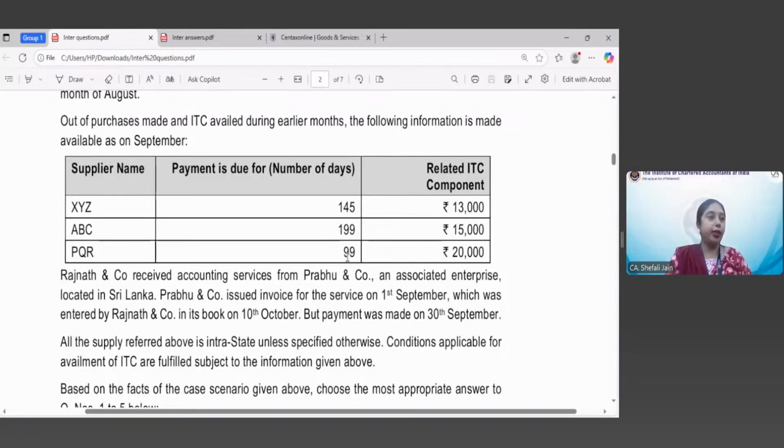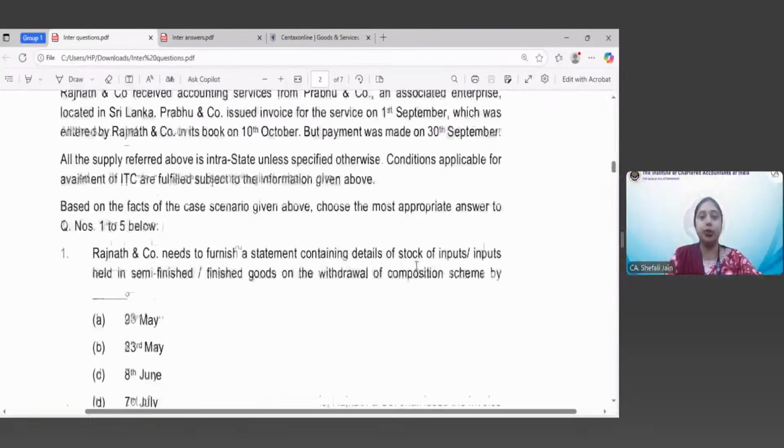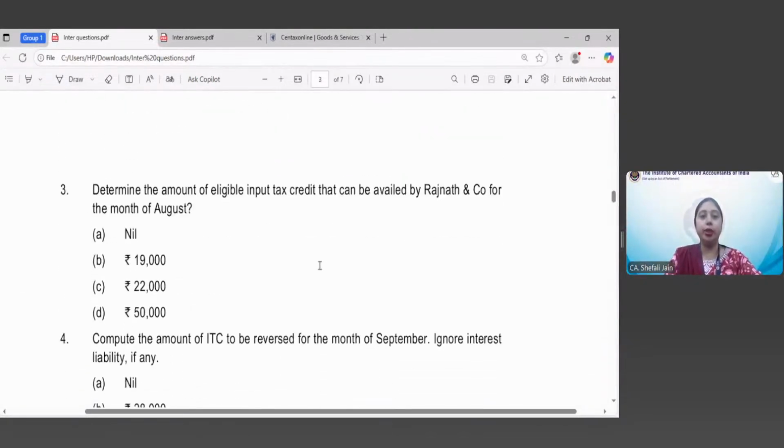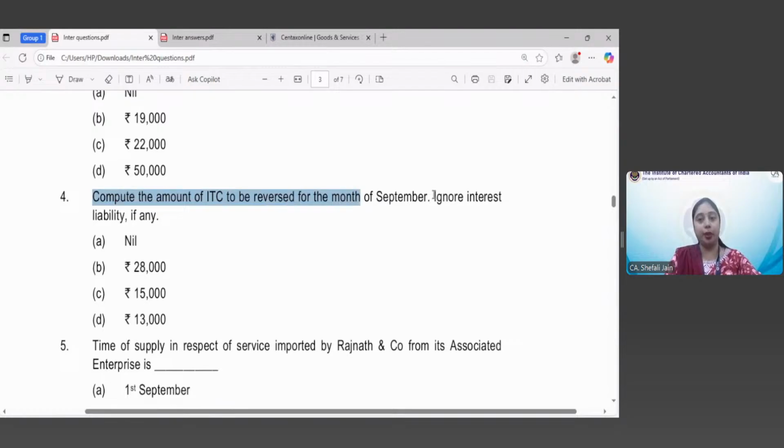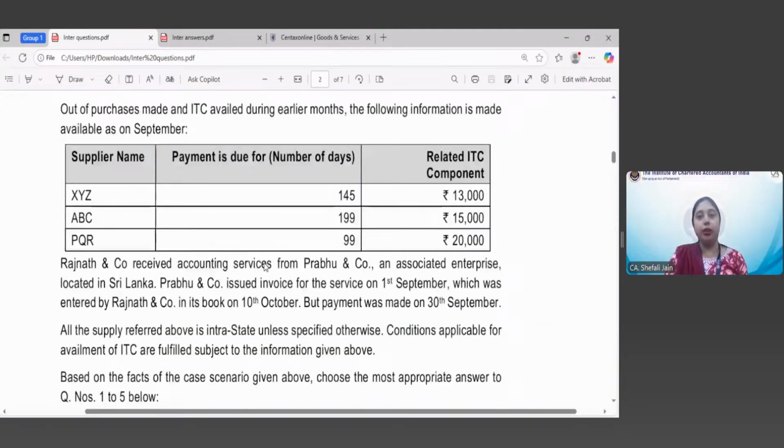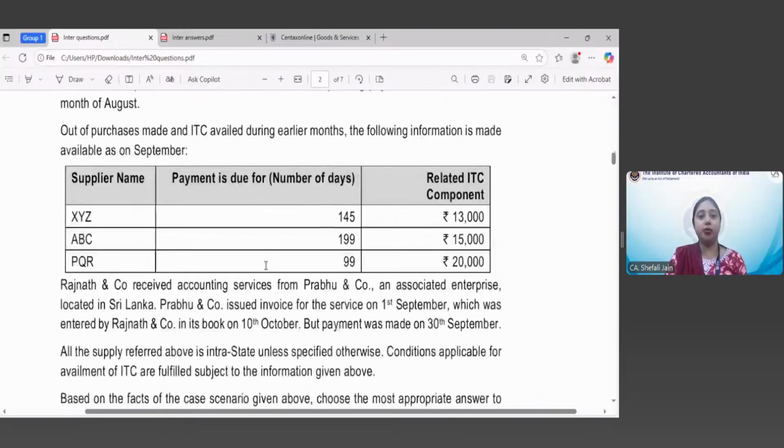So how much credit had to be reversed for the month of September? Let us once again go to the question. Compute the amount of ITC to be reversed for the month of September. We had just discussed the provision about the time within which we have to make payment to our supplier, because we must have taken the ITC in the month when we received the goods or services. Now there is a stipulated time within which you have to make the payment to the supplier. Now let us see this table once again, and you have to determine the answer.